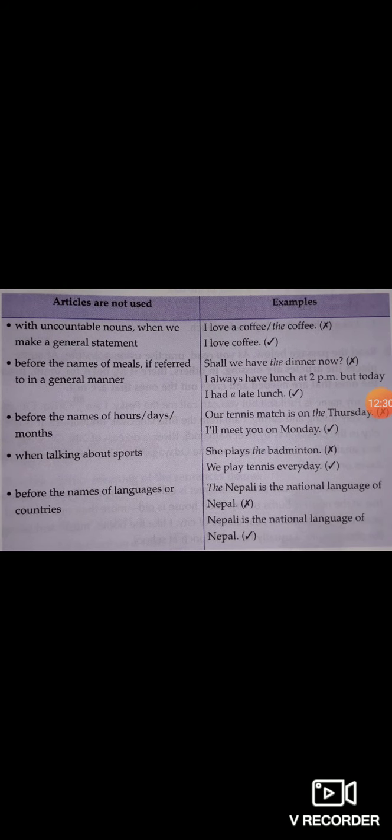Somewhere we never use the articles. There are some matters where we should not use the articles. With uncountable nouns, when we make a general statement, like I love coffee.